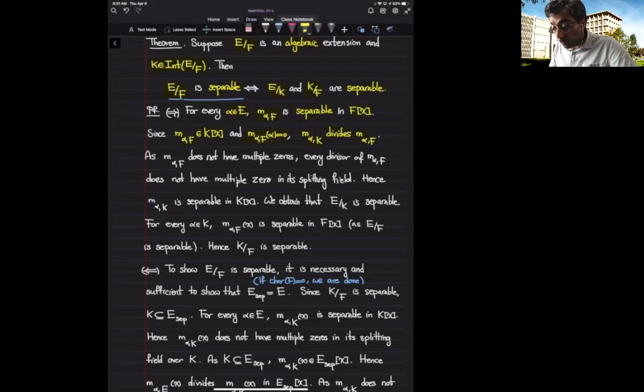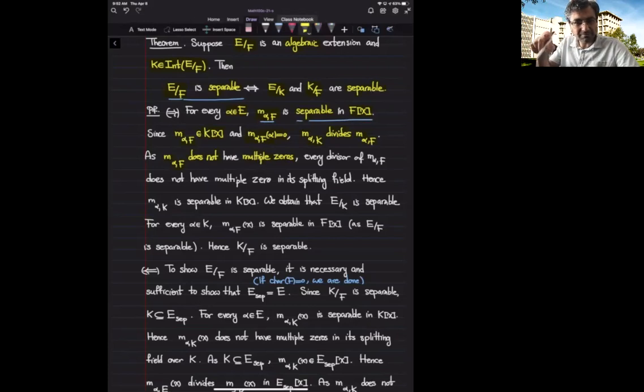Okay, so what do we know here? The minimal binomial of alpha is separable in F bracket X, and it is also irreducible. That means this polynomial does not have multiple zeros when I split it completely into linear factors. It does not have a repeated factor. It does not have multiple zeros in its splitting field. Now, this means every divisor of this polynomial should have the same property.